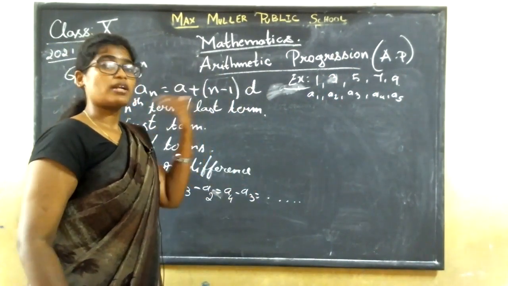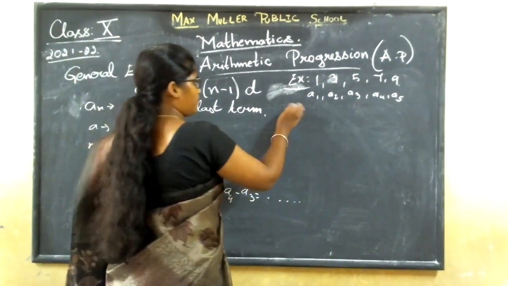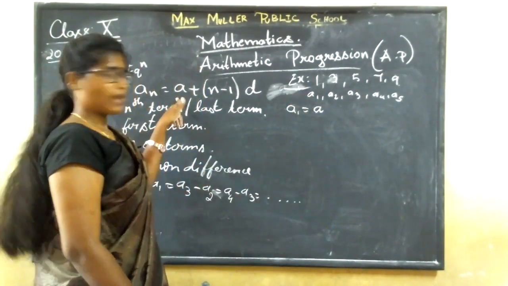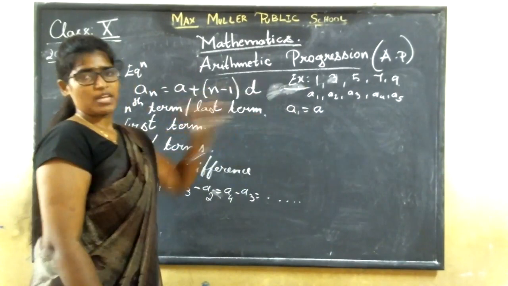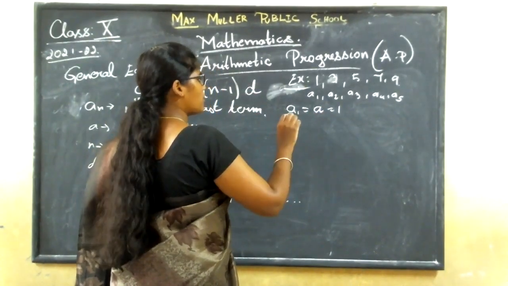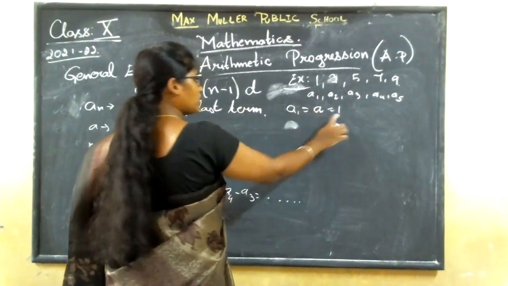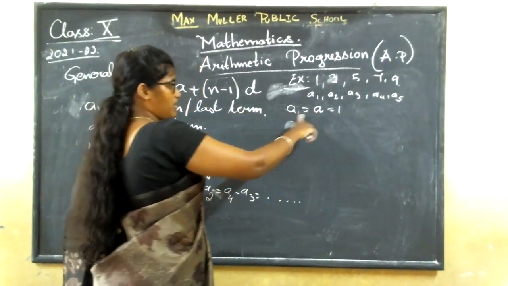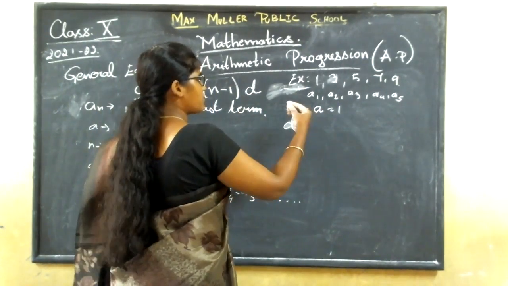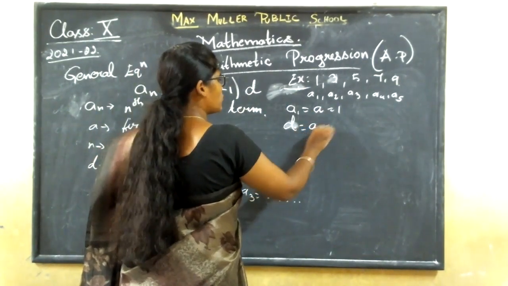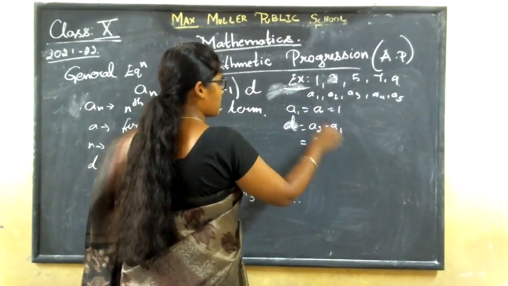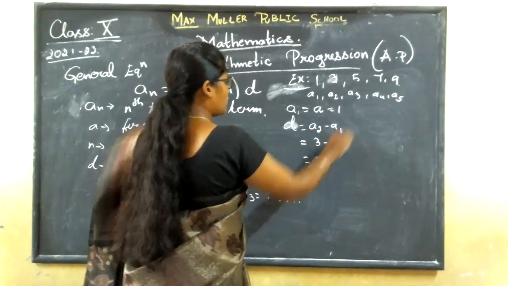After numbering, what next? This A1 is always equal to A. The formula you have is A, right? That A1 will always be equal to A, which is equal to 1. Now I need to find d. What is the formula for finding d? It is A2 minus A1. So what is A2? 3, minus what is A1? 1. So 3 minus 1 is 2.